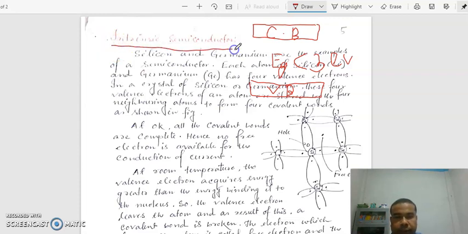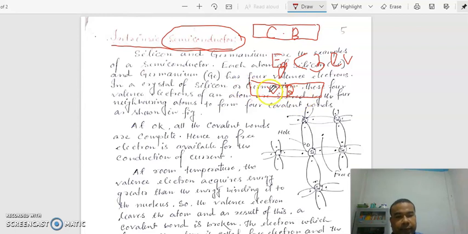Intrinsic semiconductor. What is a semiconductor? A semiconductor lies between conductor and insulator. If you see the energy level diagram, if the energy gap is less than 3 electron volt, then it is said to be a semiconductor. Let me tell you what this is.